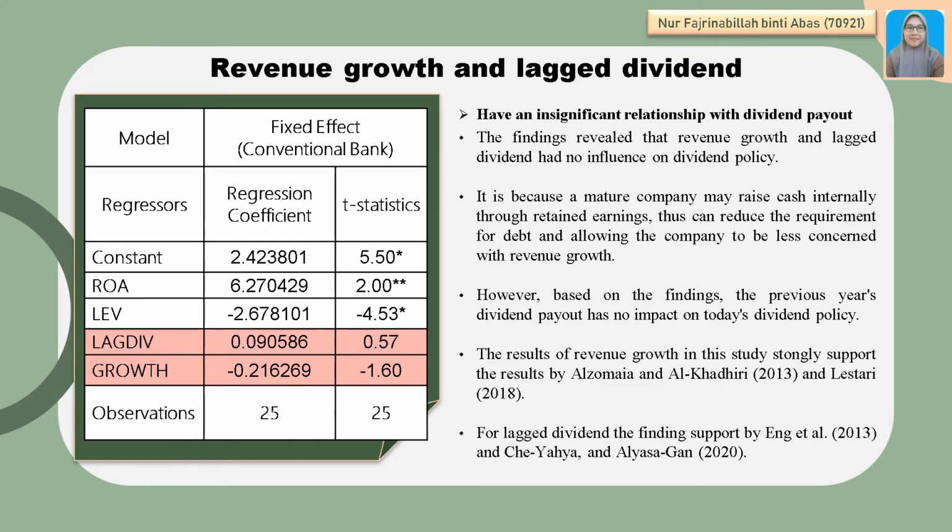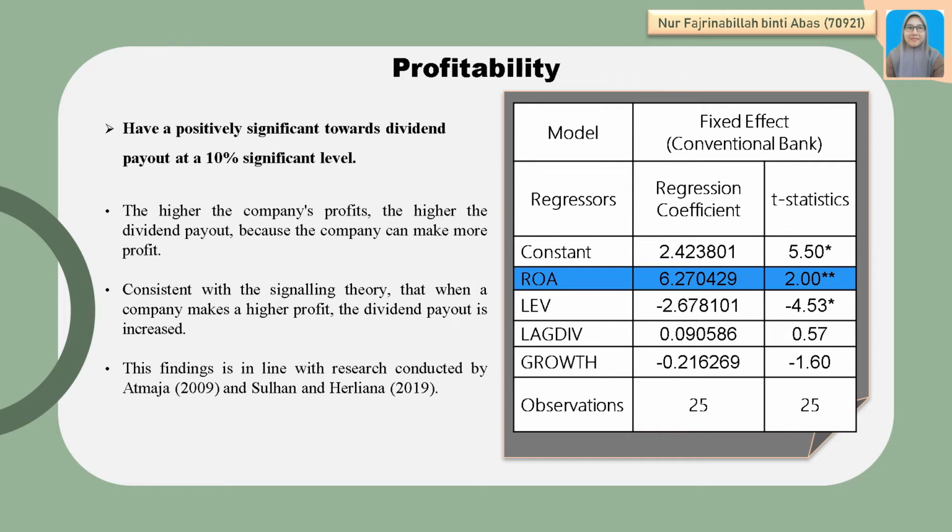impact on dividend policy. Next, profitability has a positively significant effect toward dividend payout at a 10% significance level. The higher the company's profit, the higher the dividend payout, because the company can make more profit. This finding is also consistent with the signaling theory, which states that when a company makes a higher profit, the dividend payout is increased. This research is in line with research conducted by Atmaja in 2019 and Sulhan and Harliana in 2019, which state that profitability has a positively significant effect on dividend policy.